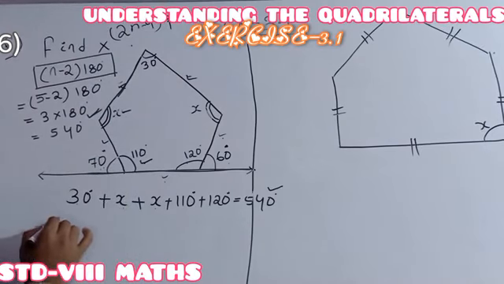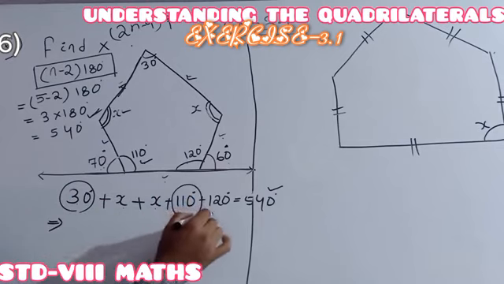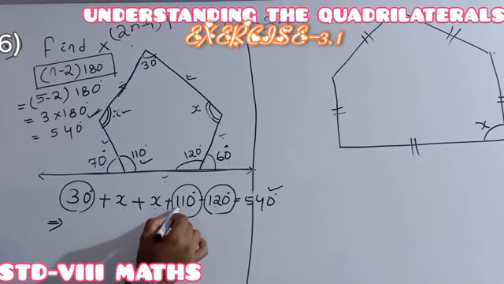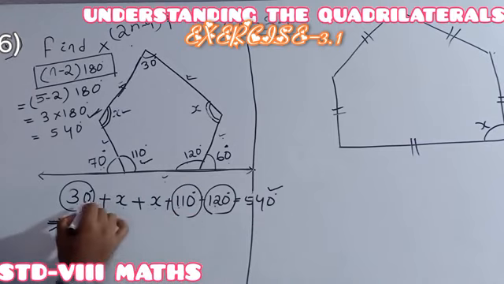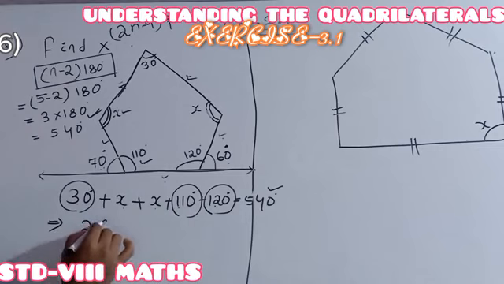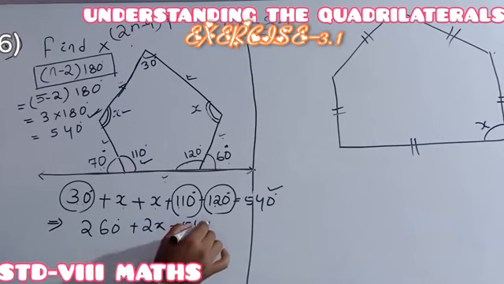Okay, then after that you just have to solve. 30 plus 110 plus 120. See, 120 plus 110 is equal to 230. 230 plus 30 is 260 degree, plus x plus x equal to 2x, is 540 degree.